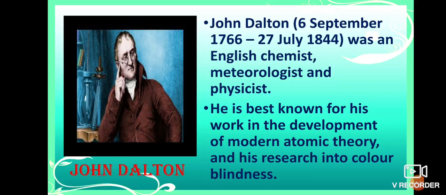John Dalton lived from 6th September 1766 to 27th July 1844. He was an English chemist, meteorologist and physicist.